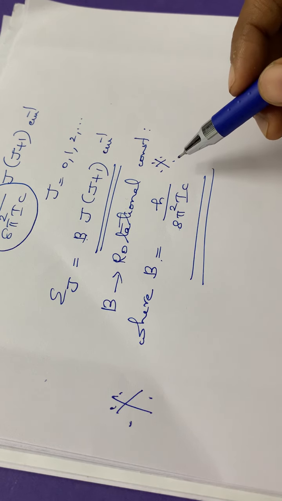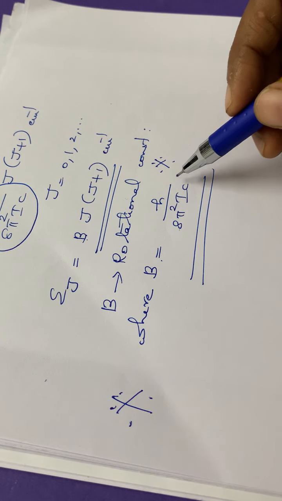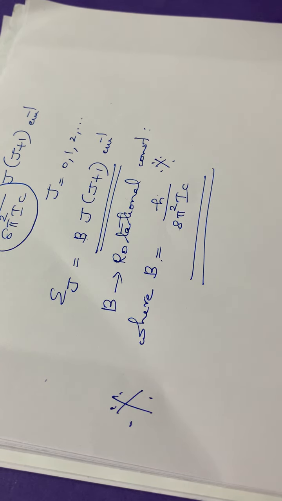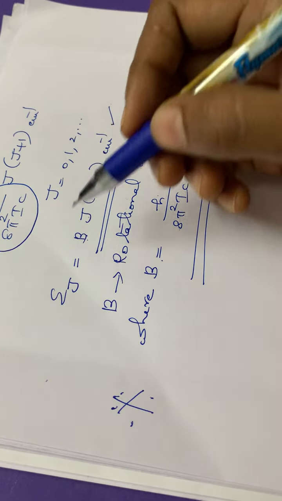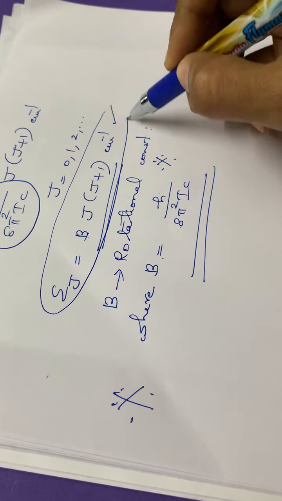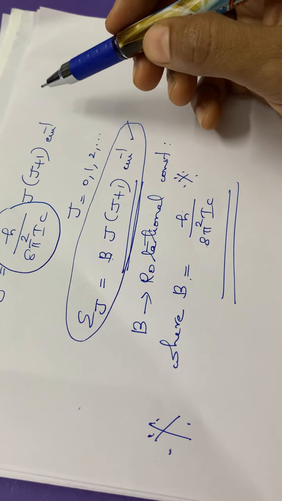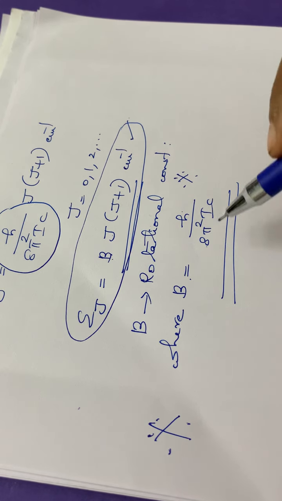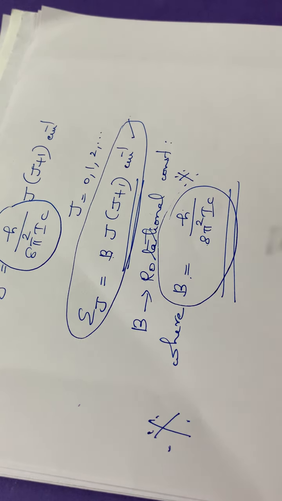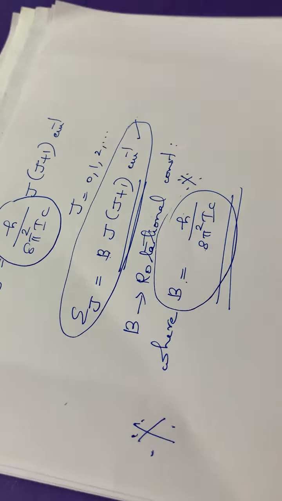B is the rotational constant and the formula for calculating B is h divided by 8 pi square IC. So these two formulas you have to study, the energy in terms of wave numbers and the energy in terms of joules, by heart, and also this formula B is equal to h divided by 8 pi square IC. Hope you are clear with the derivation.